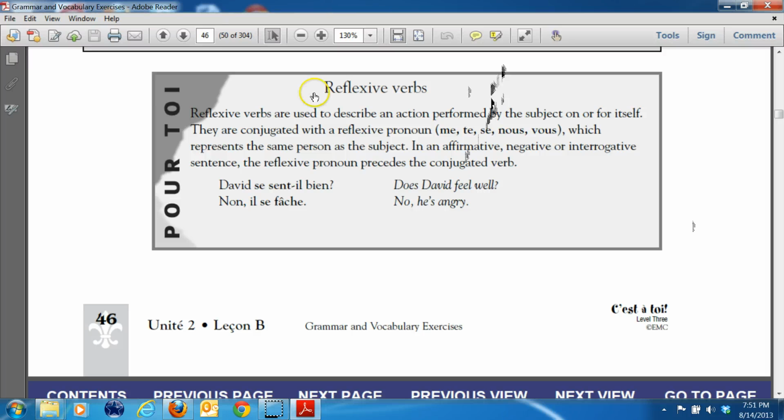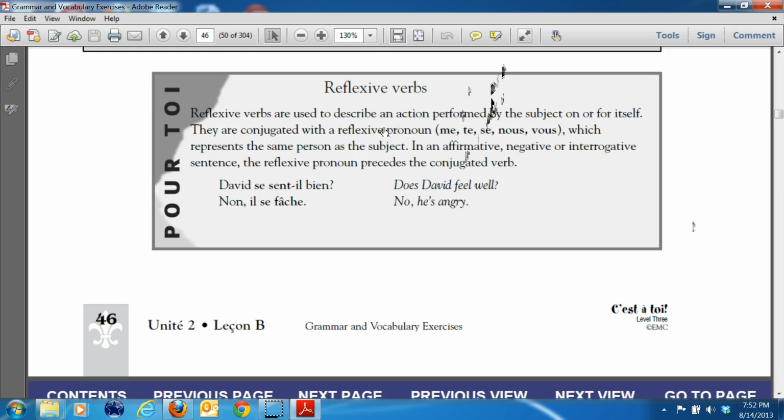So myself, yourself, himself, herself, themselves, ourselves, and yourself, formal or plural, which represents the same person as the subject. So je, me goes together, tu, te goes together, il se, elle se, nous, nous, you must say them both together, nous, nous, or vous, vous.